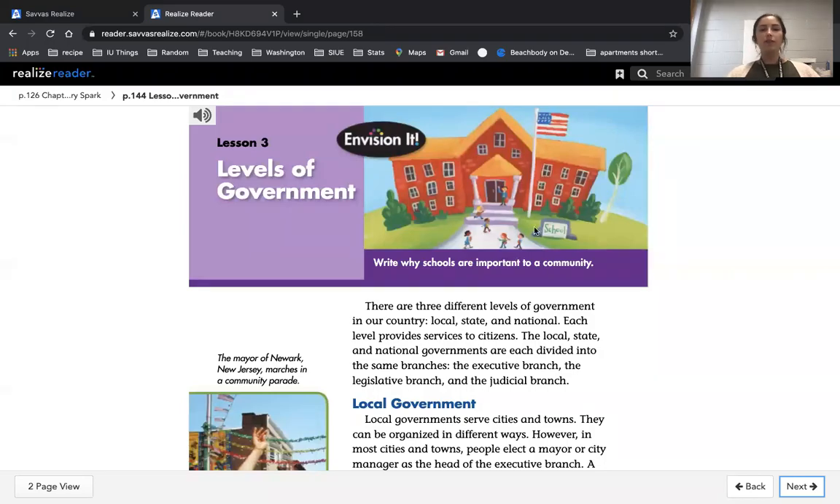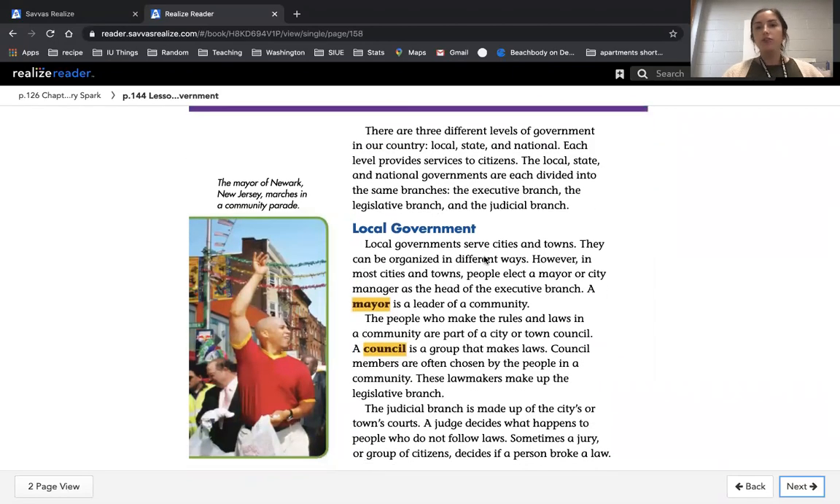Hi guys, so for lesson 3, we're going to be learning about levels of government, okay? So I'm going to read and you just follow along.